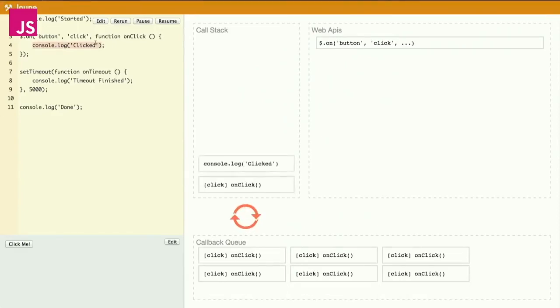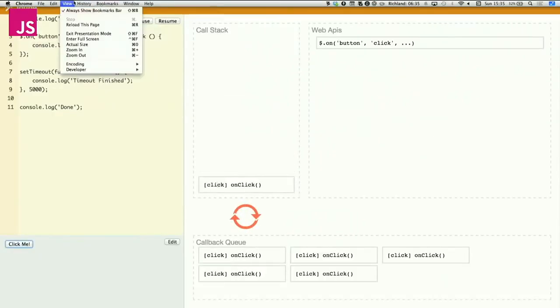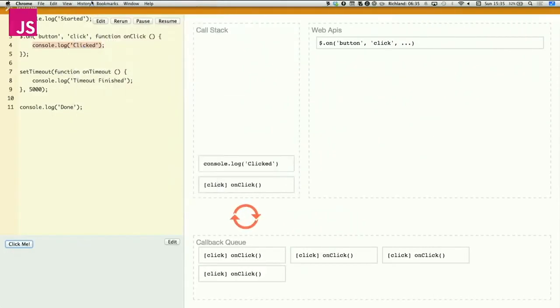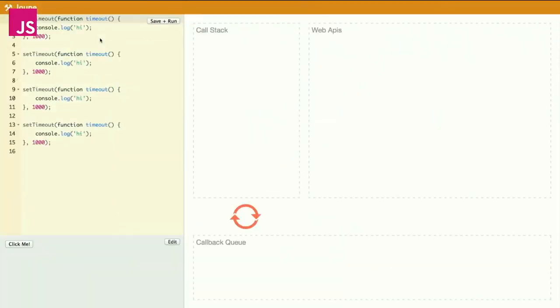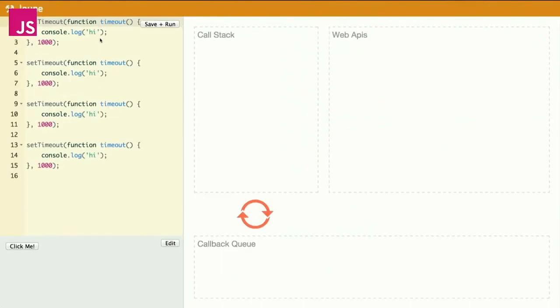So I have a few more examples I want to run through here, except I don't know how to see tabs. So let's just see if I can find it. There we go. OK. So I'm just going to run through a few examples just to kind of talk about a few things that you might have run into and not kind of thought about with async APIs.